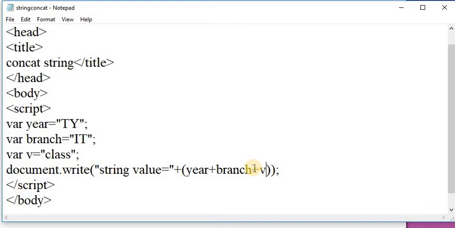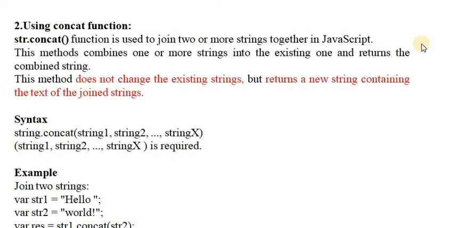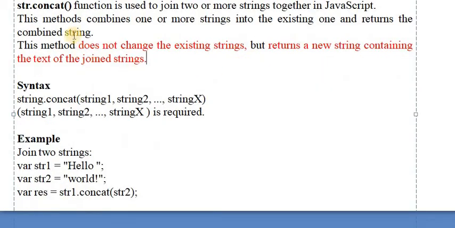Next point is string concat. String concat is a function. By using a function also we can concatenate two or more strings. This function is used to join two or more strings together in JavaScript.